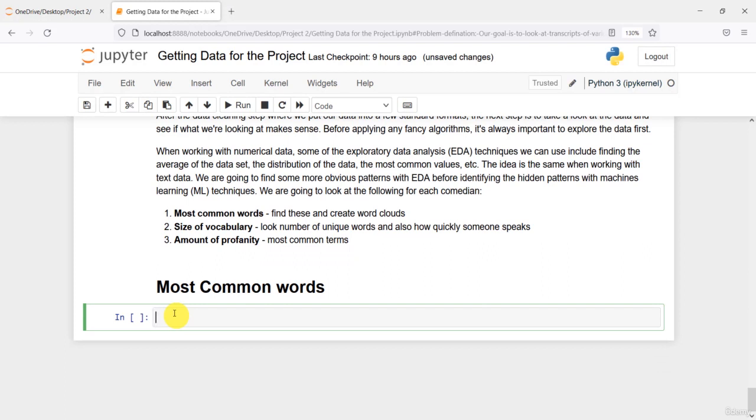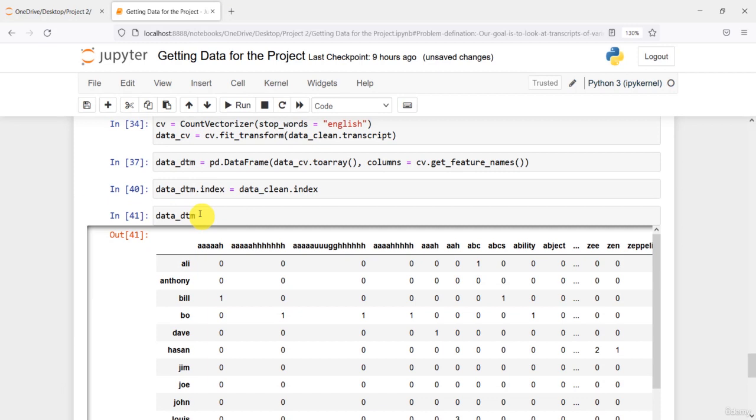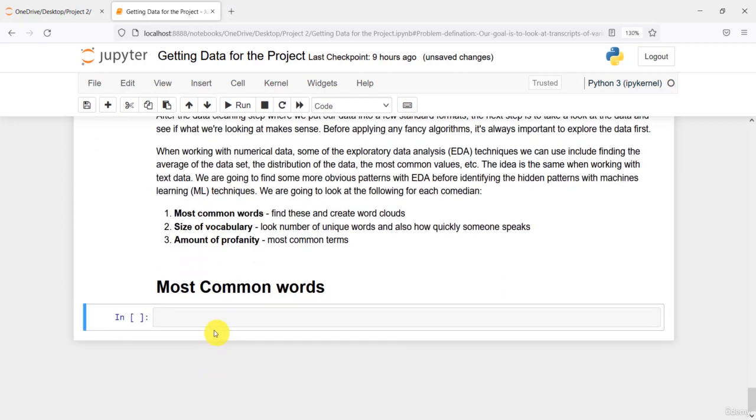So first of all, our data format, if you have seen, would be right here, which is our data underscore DTM. This is the final output that we achieved in the previous video. So that is a document term matrix. Now here I'm going to find the top, let's say 30 words. I want to find the top 30 words said or spoken by each comedian.